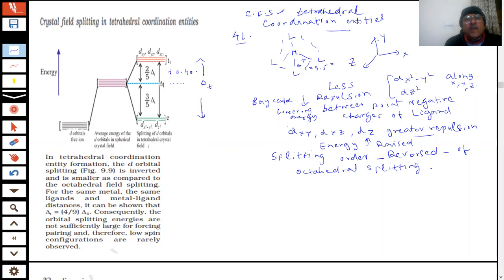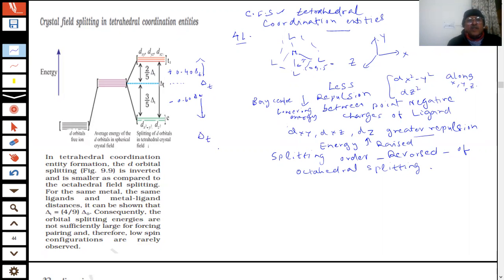0.40 delta T, and from this, how much, students? This value will be how much? Minus 0.60 delta T, students. Delta T means tetrahedral. So we are saying this is a tetrahedral splitting.